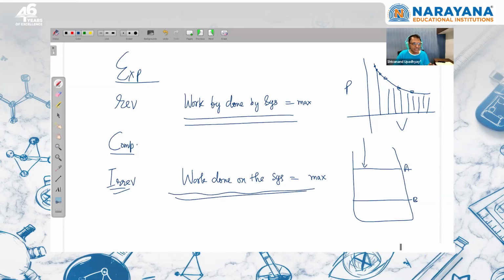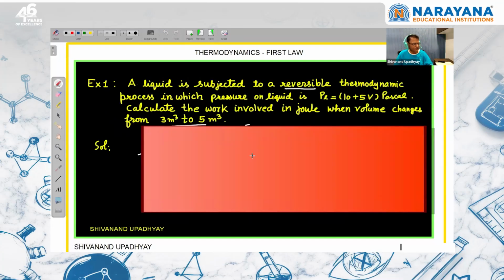Work done on the system when irreversible process is there will be maximum, and when expansion is there, work done by the system will be maximum when the expansion is reversible. So these two you have to understand, most of you understand that.